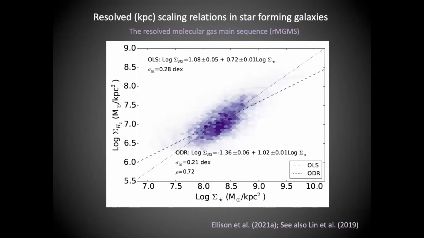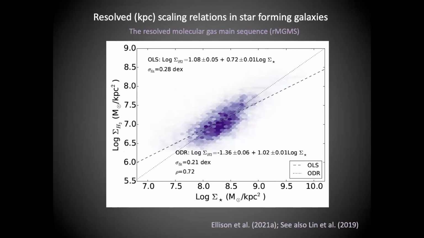And then the third way you can combine these variables is to look at how the molecular gas follows the stellar mass. And this hasn't really been looked at very much in the past, so we had to come up with a new name for it. So we've dubbed this the resolved molecular gas main sequence. And so you can see that there's this very nice correlation with a tight scatter between the molecular gas and the stellar mass as well.